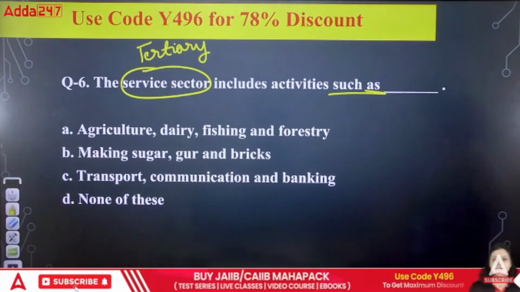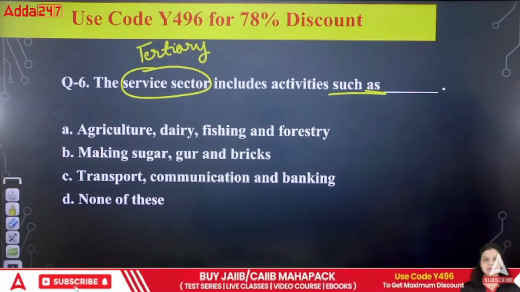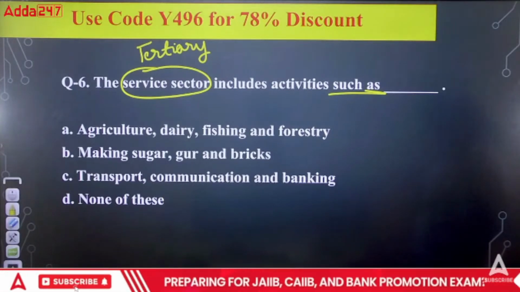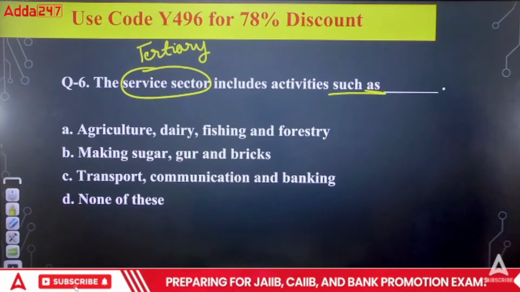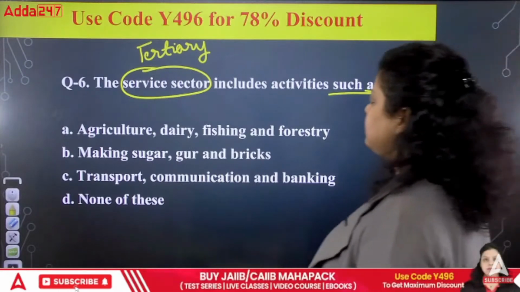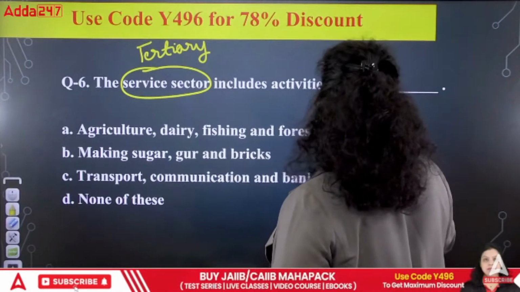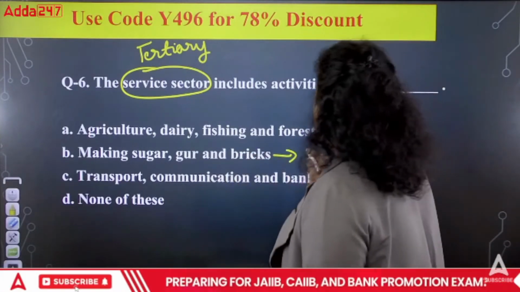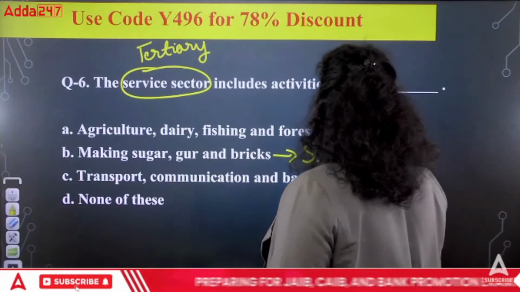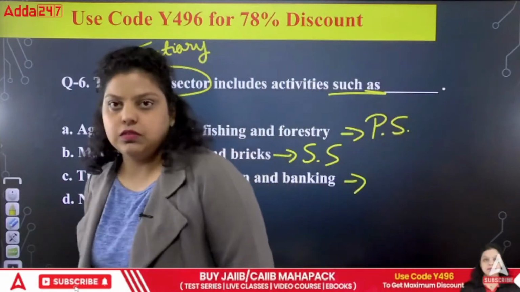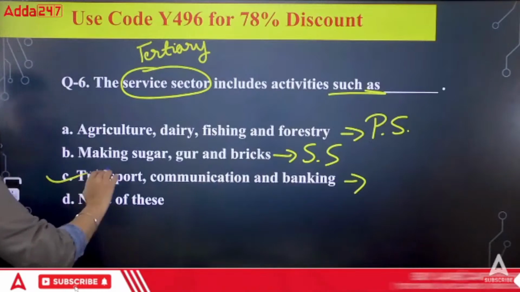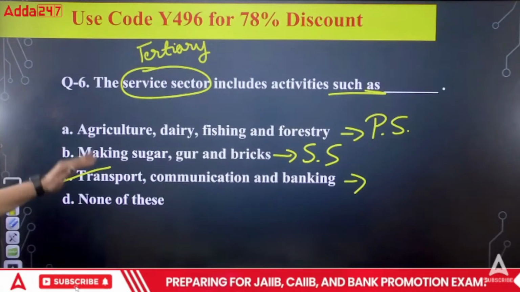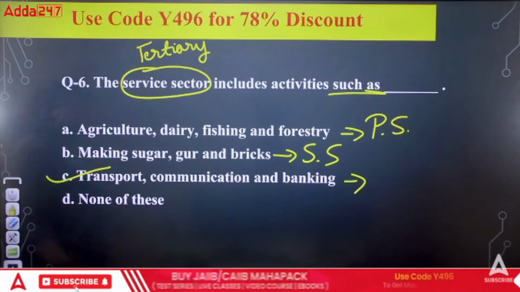Which of the following is correct? A, B, C or D. So the right answer for this particular question: obviously agriculture, dairy, fishing and forestry is a primary sector part. If you are making sugar, good or bricks, it is a part of your secondary sector. Providing invisible services is your service sector. So transportation, communication and banking is the part of your tertiary sector. So the right answer will be your C option. Okay, right answer is C option.